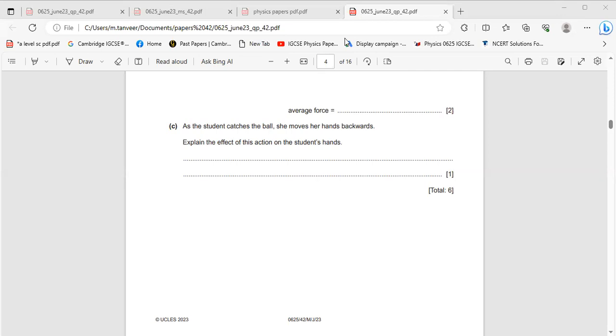When the time increases, and you know that the rate of change of momentum equals applied force, then the force acting on the hand becomes less and the hand does not hurt.